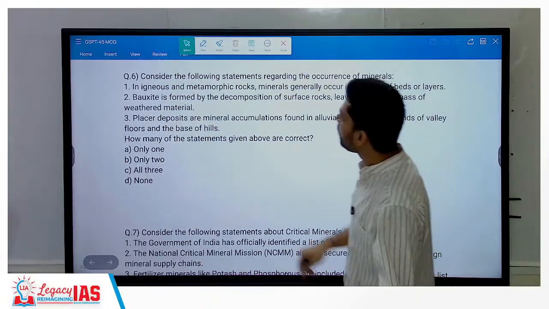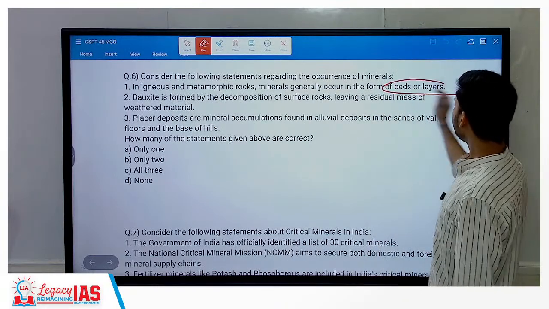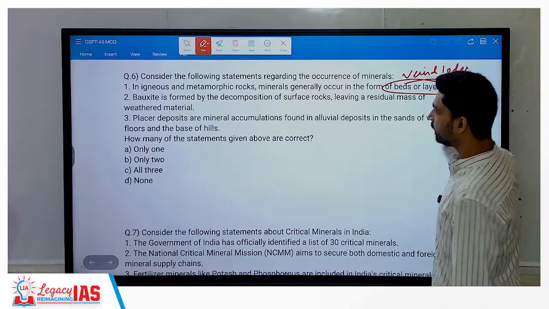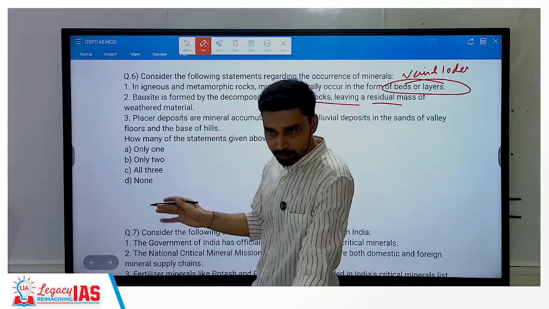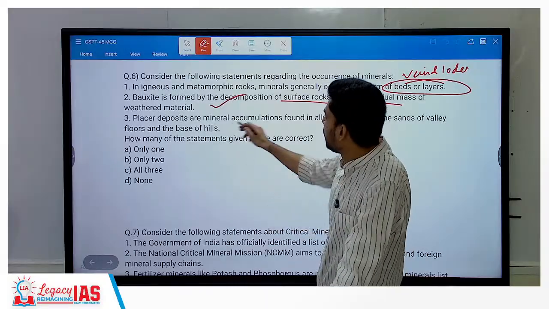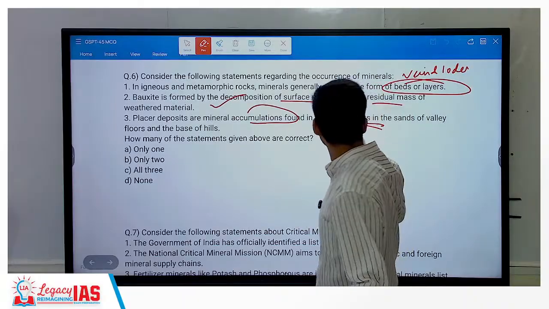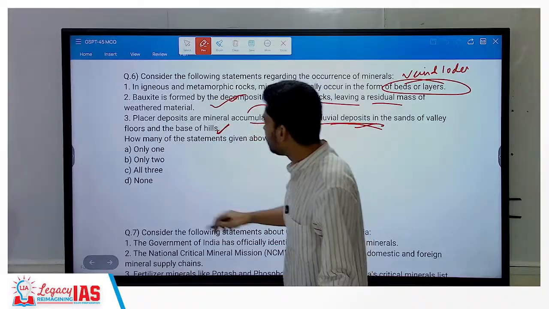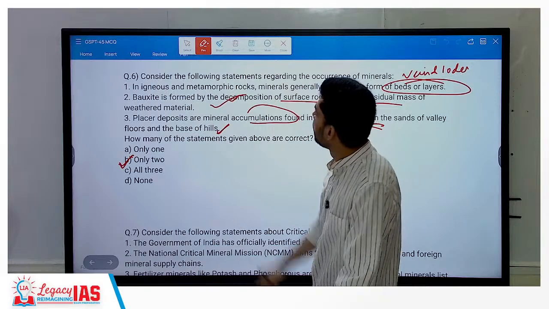Then about minerals. Igneous, metamorphic rock. Minerals occur, as we discussed yesterday, not in beds or layers. They occur in which form? Vein and lode, right? Bauxite is formed by decomposition of surface rock, leaving a residual mass of weathered material. Okay, that is correct. Placer deposits we have discussed in continental drift theory also. How are they formed? Accumulated, carried by river, carried forward by river. So alluvial deposits in sands of valley floor and base of hills. So first, second and third are correct. So B. Okay, the sixth correct answer would be B.